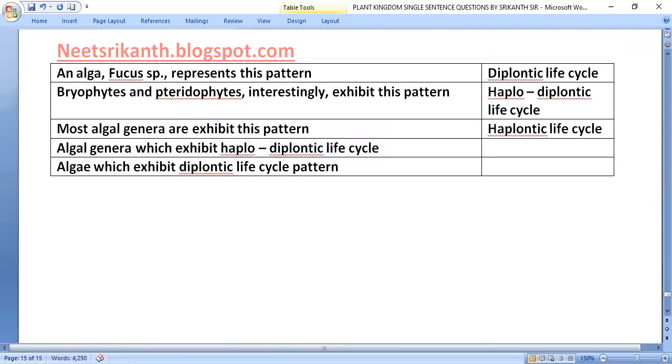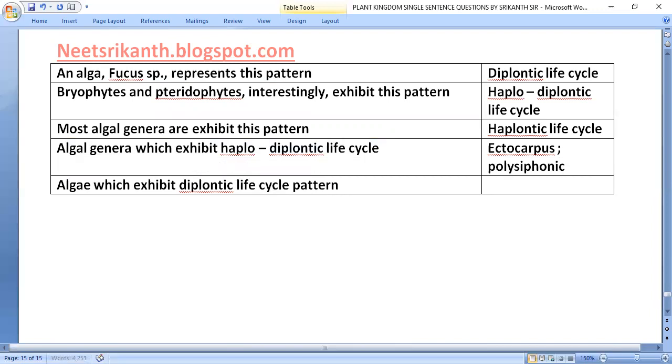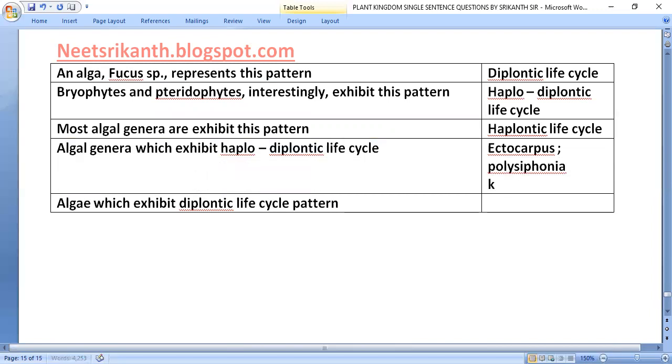Algal genera which exhibit haplodiplontic life cycle are Ectocarpus, Polysiphonia, and kelps. In kelps, Polysiphonia, and Ectocarpus, the haplodiplontic life cycle is seen. Algae which exhibit the diplontic life cycle pattern, that is Fucus.